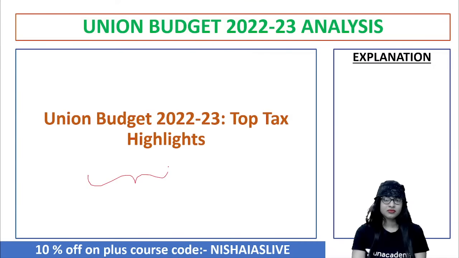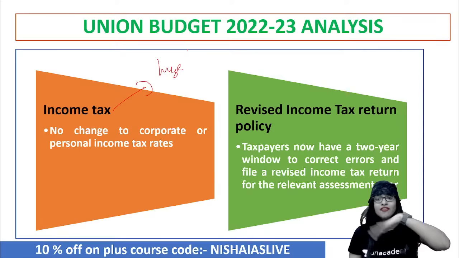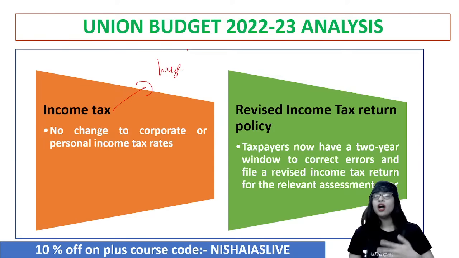Now, with regard to income tax return policy, do you think there was a change again? There was a revised income tax return policy in which taxpayers, you and me, have a 2-year window to correct whatever errors we have, and then we can file a revised income tax return for the relevant assessment year. This is basically to reduce corruption and fraud, and to make sure people are not evading paying taxes, called tax evasion. What is tax evasion? The illegal way of avoiding paying tax. What is tax avoidance? That is the legal way of reducing the tax amount. Clear?